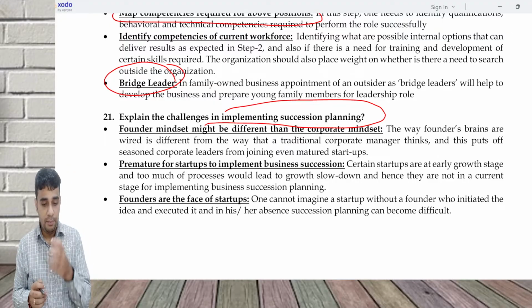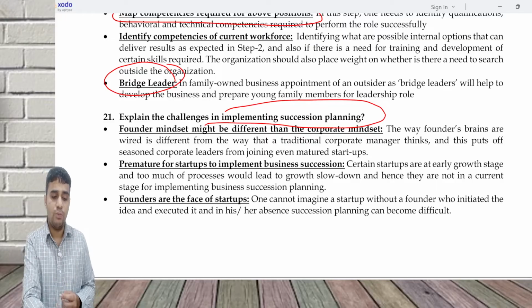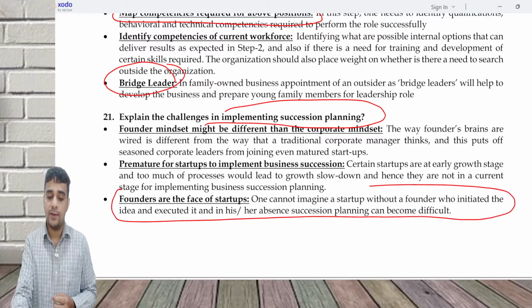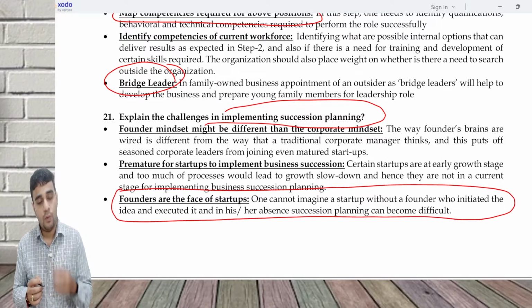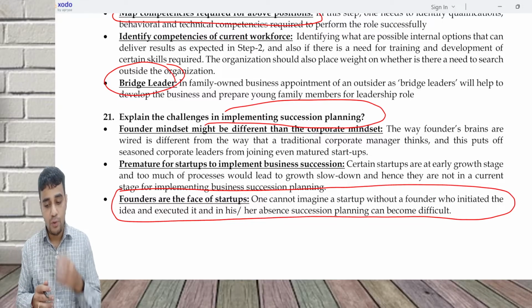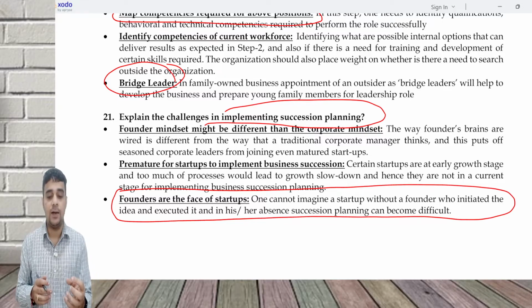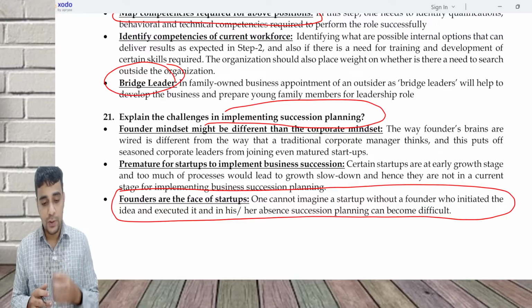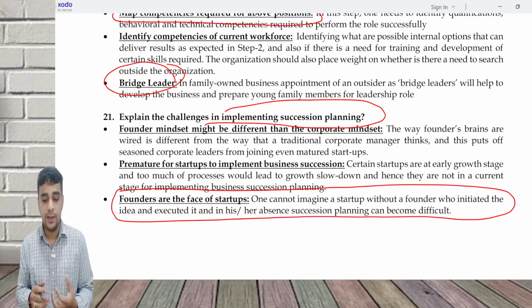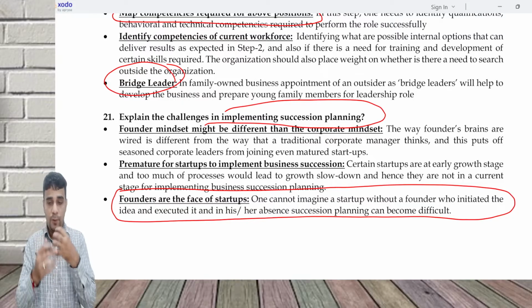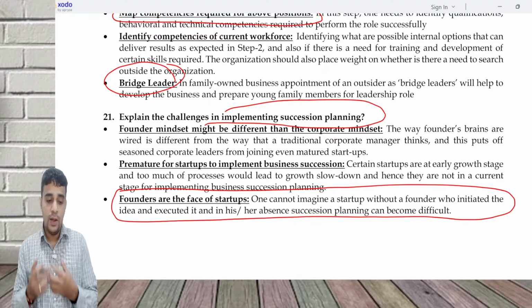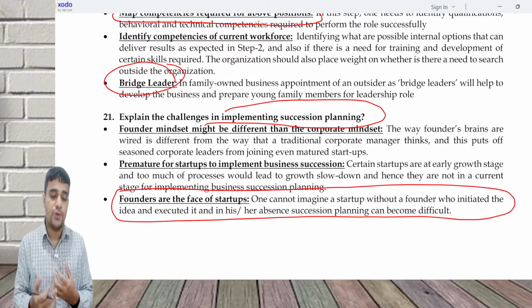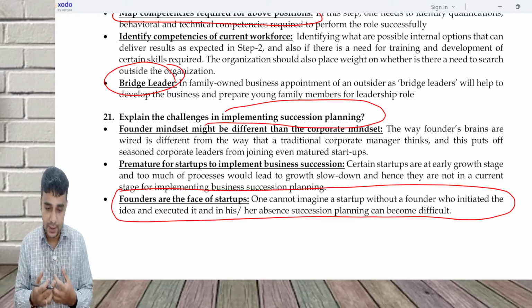Now, this is the most important thing. Founders are the face of a startup. Whatever the startup is, most of the time you will associate a startup with the founder. So if the founder is changing, there's a possibility that the way the startup is going to grow, the way the startup is going to execute its idea, is ultimately going to change.